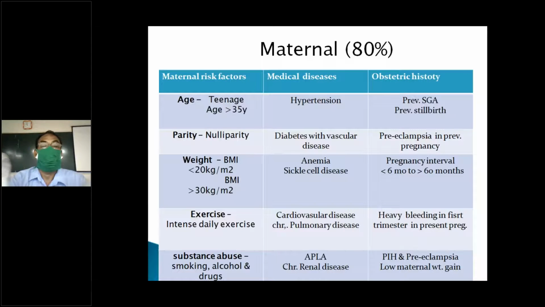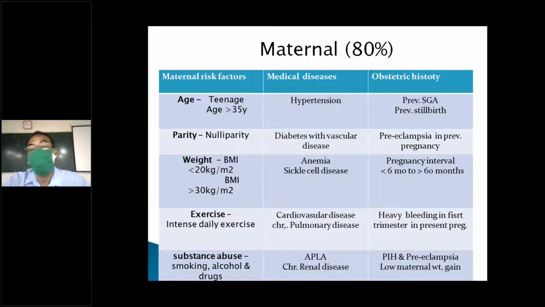And maternal also includes medical disorders: hypertension, basically placental implantation, all these things. Diabetes, if it involves vascular disease or nephropathy, sickle cell anemia, anemia, definitely low birth weight. Cardiovascular disease, same.